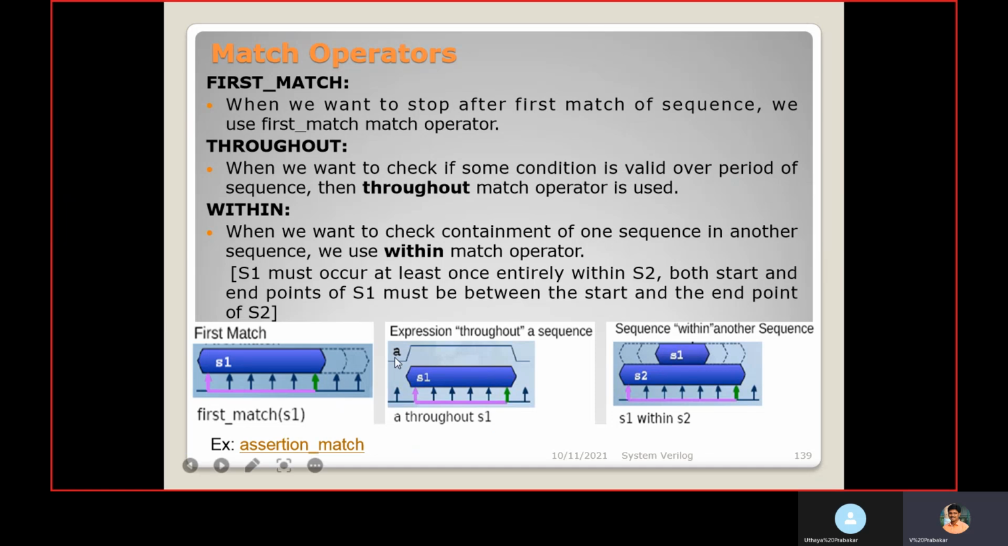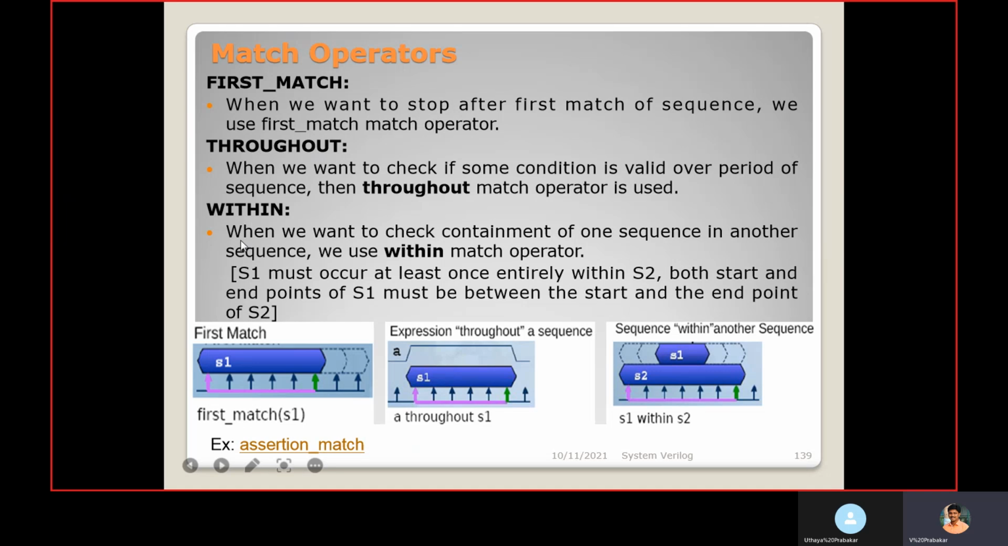Throughout: when we want to check if some condition is valid over the period of a sequence, the throughout operator is used. Example, A throughout S1. S1 is a sequence happening for multiple cycles. If we mention A throughout S1, the value of A should be 1 throughout the sequence. That is represented by this throughout figure.